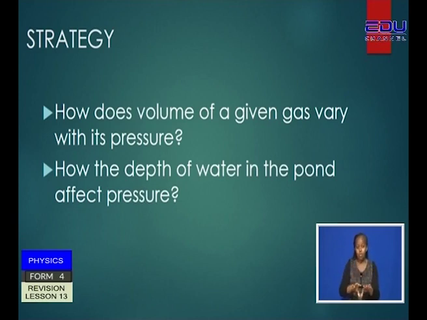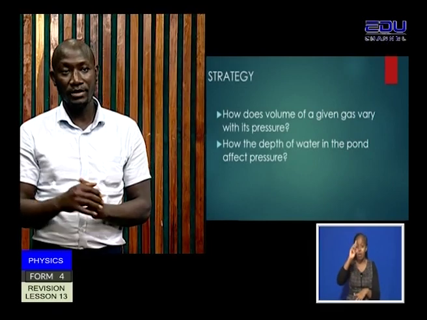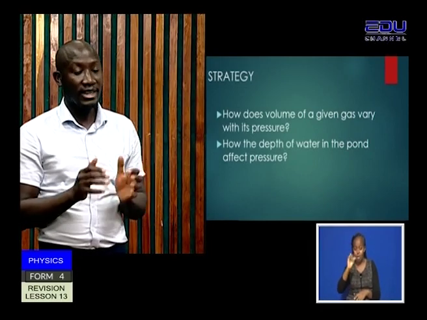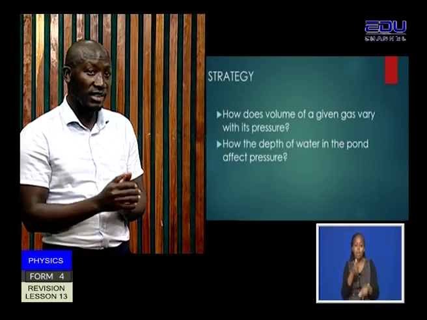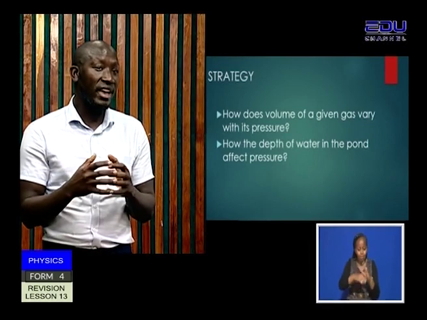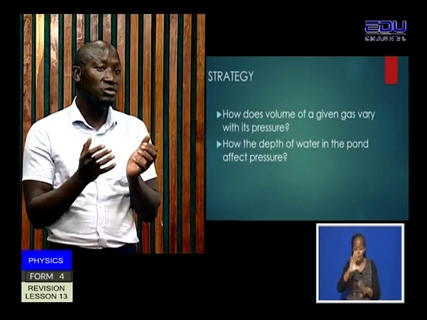Now, the pressure in liquids is dependent on the liquid density and the depth of that liquid. That would mean at the very deep part of the pond, at the bottom of the pond, the pressure there is high. As the bubble comes to the surface, the pressure reduces.